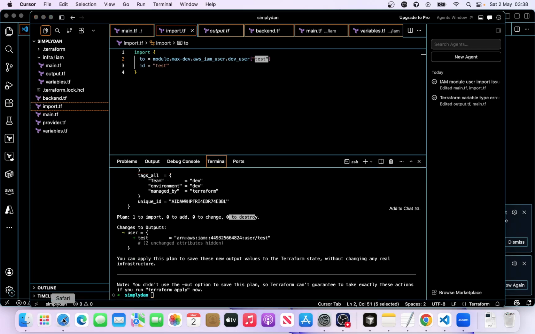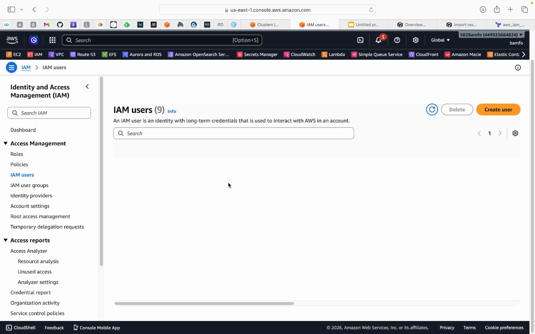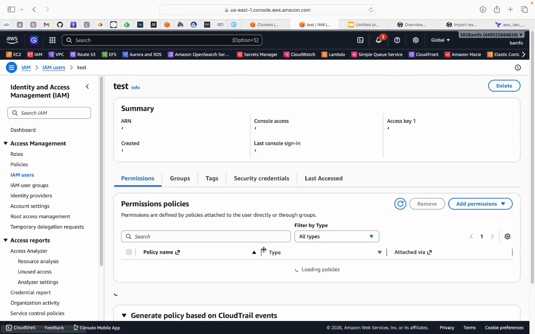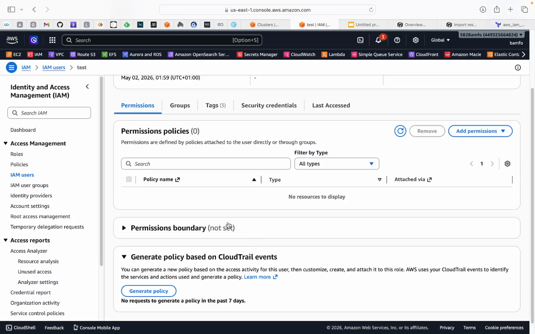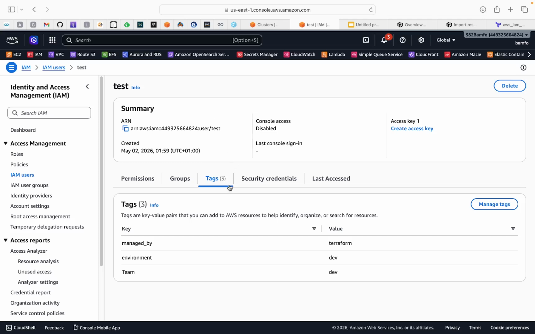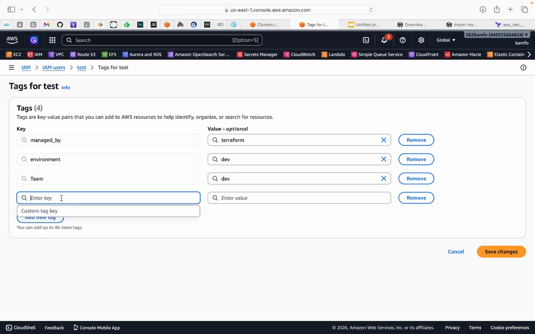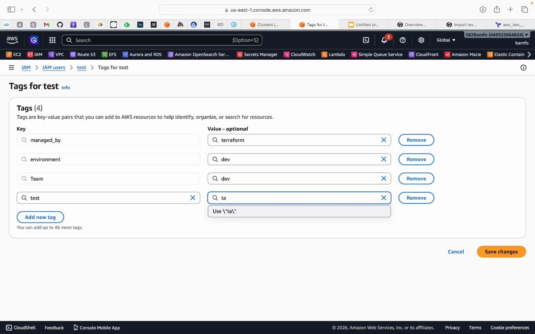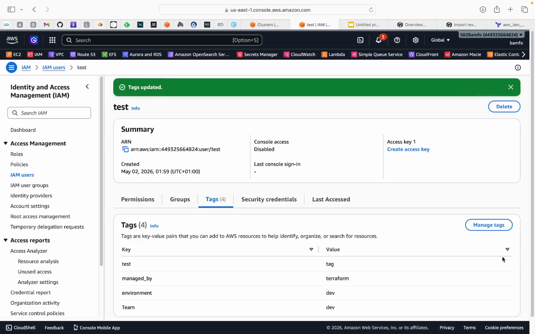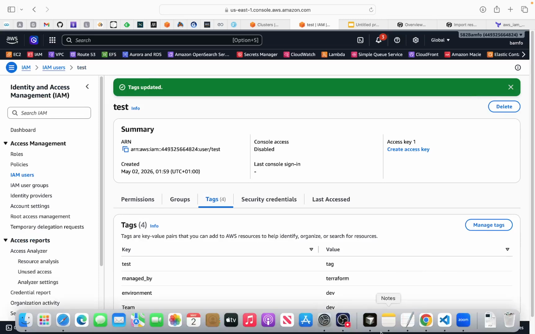Let me quickly show you something. Let's say you miss something. Let me go to the tag and add one more tag here, just to show you. Let's say test tag, and save it. I've made an amendment to the tag, and I just want to show you what's going to happen.